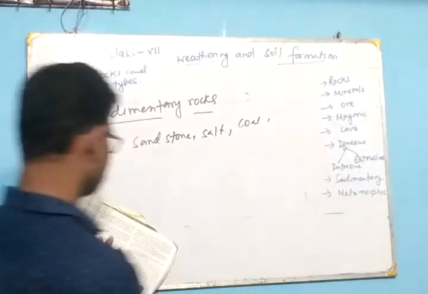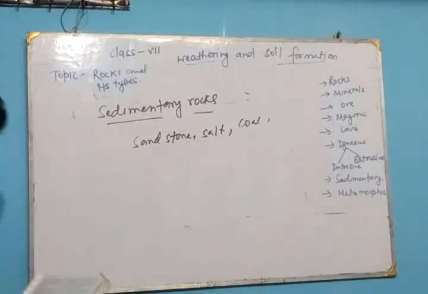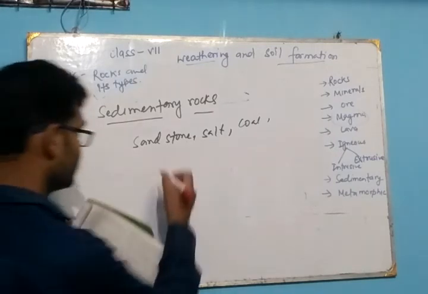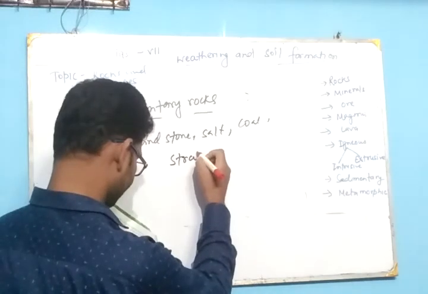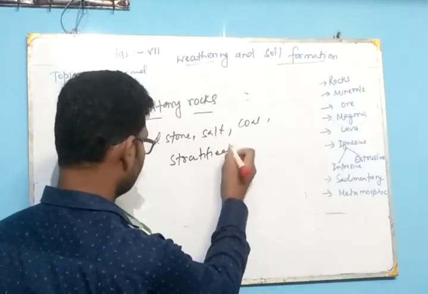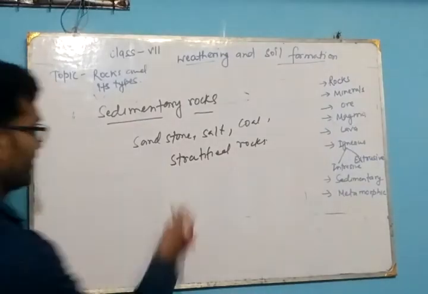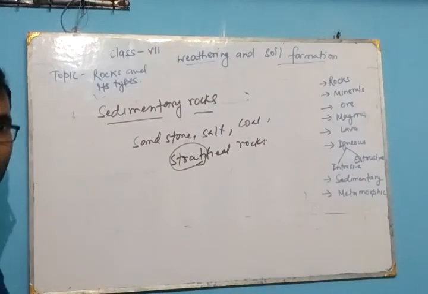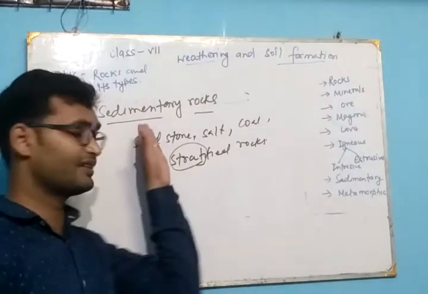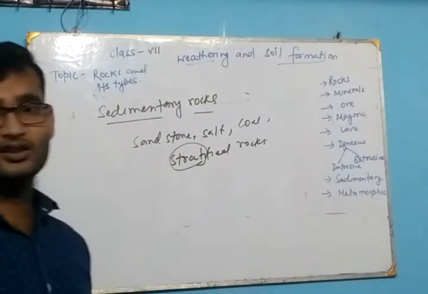These all are the sedimentary rocks, and these sedimentary rocks are also known as stratified rocks. Stratified rocks, this word comes from strata. Strata means the layer. Means, these rocks are found in layers. So this is known as stratified rocks.